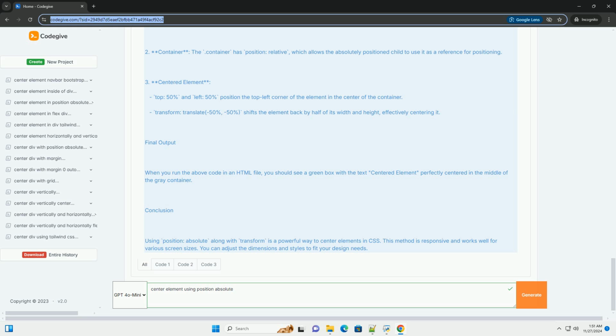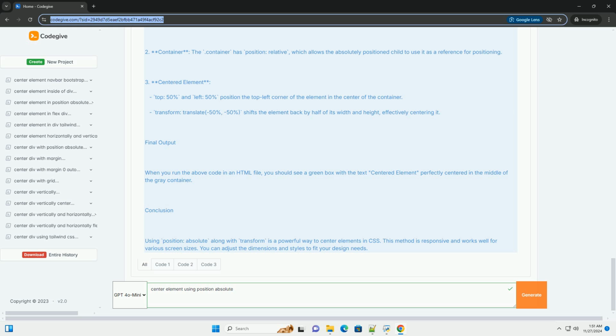Top 50% and left 50% position the top left corner of the element in the center of the container. Transform translate(-50%, -50%) shifts the element back by half of its width and height, effectively centering it. Final output. When you run the above code in an HTML file, you should see a green box with the text "Centered Element" perfectly centered in the middle of the gray container.